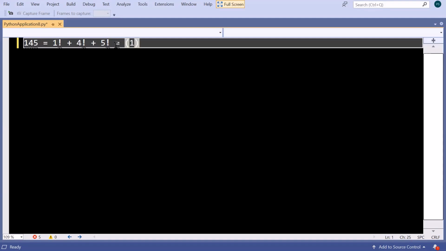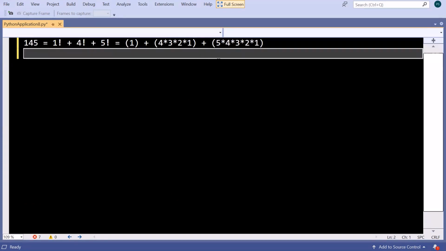So the factorial of 1 is 1. The factorial of 4 will be 4 × 3 × 2 × 1. Students, whenever you get a question, although you know that 4 factorial will be 24 and 5 factorial 120, please write the question in this way only, because writing in this way will tell you how things are going at the very basic level.